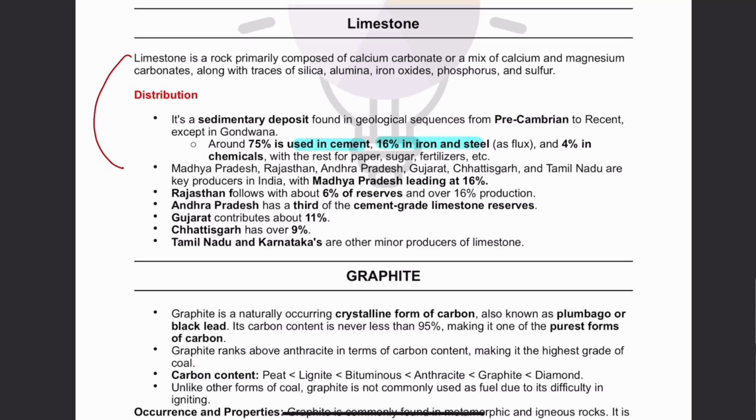Now, in terms of production of limestone in India, Madhya Pradesh, Rajasthan, Andhra Pradesh, Gujarat, Chhattisgarh, these are the major producers of limestone. And the largest among these is Madhya Pradesh. So first is Madhya Pradesh. After Madhya Pradesh, the next major producer of limestone is Rajasthan, and after Rajasthan, Andhra Pradesh is the third producer of limestone. Fine. So that is about limestone.